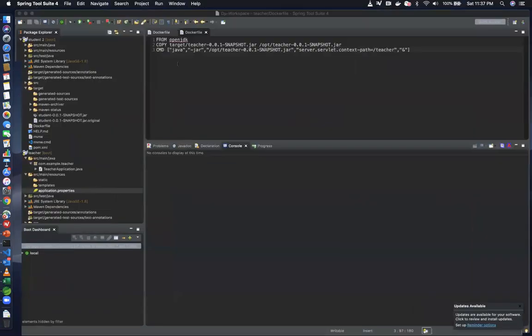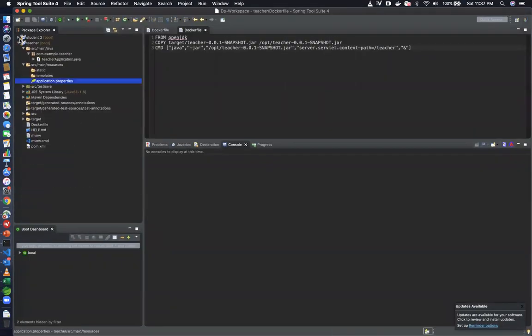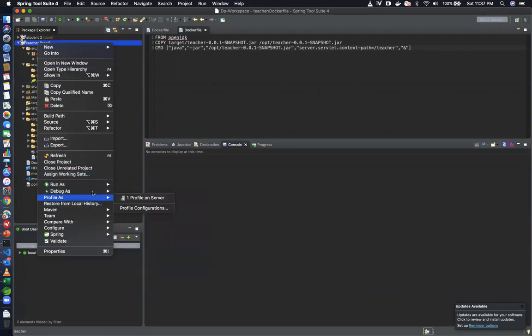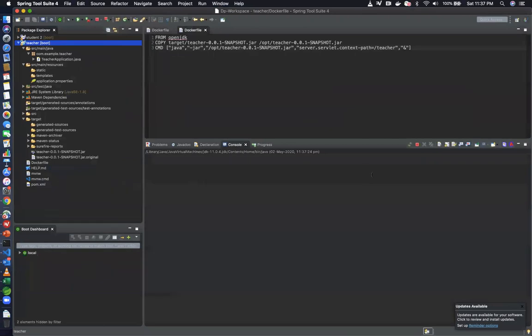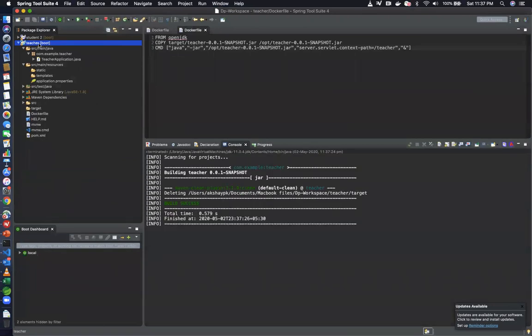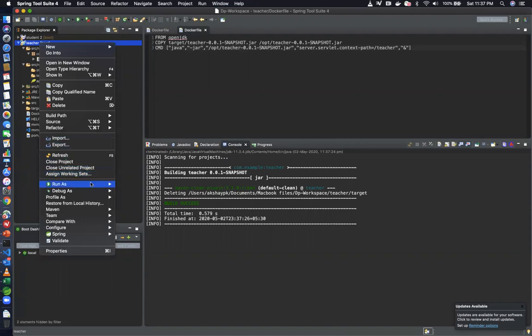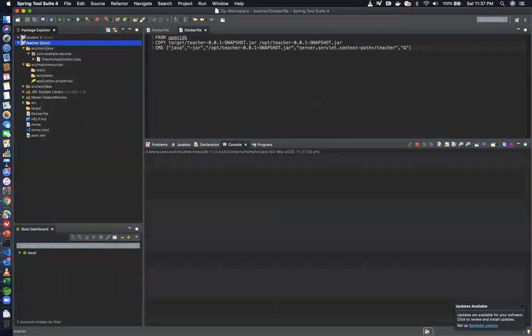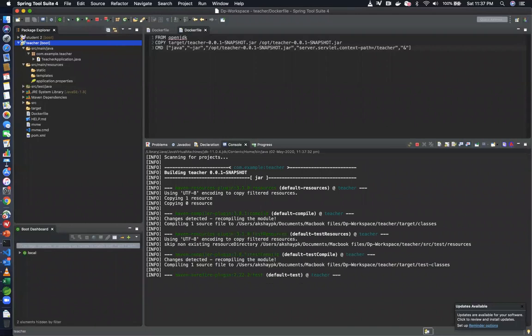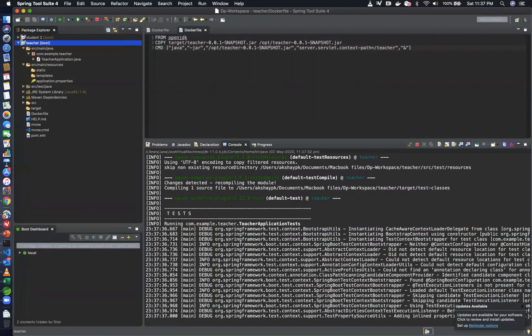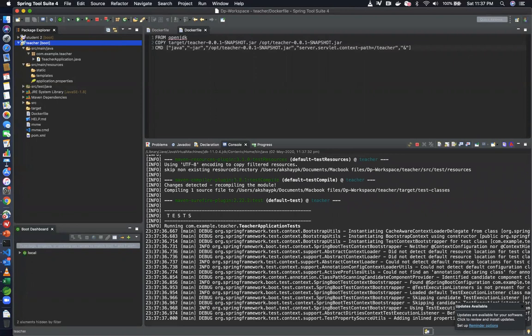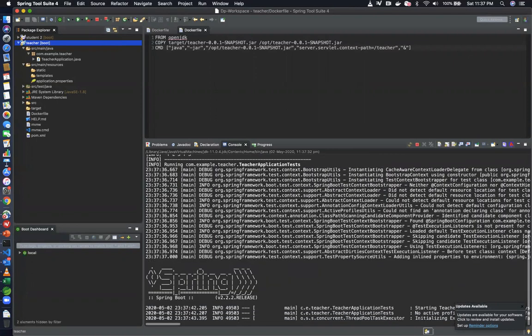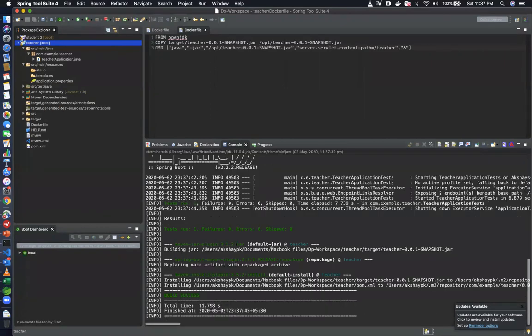Let me go ahead and go to my Spring Tool Suite. Let us do the process of changing this to 10,000, because when we changed it to 10,000, we didn't actually build our jar again. So let us go ahead and do that. So let's do Maven clean, and then let's do Maven install again. Let it install the jar again. Okay, it's doing the test. Let's wait for a little bit of time. Cool, yeah, we got the jar.